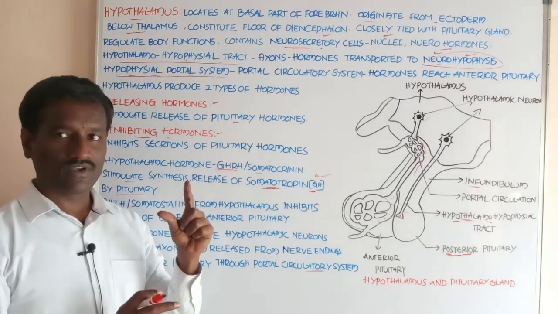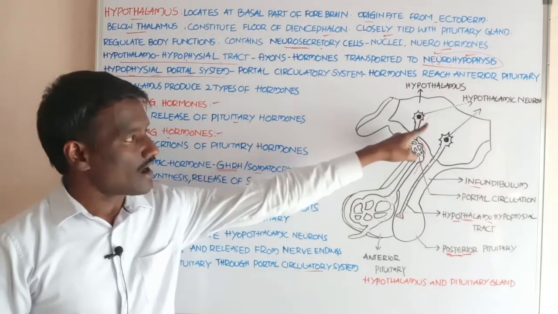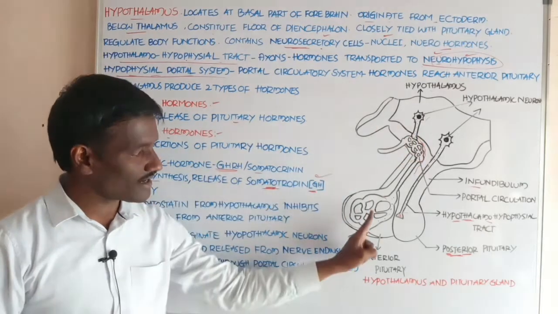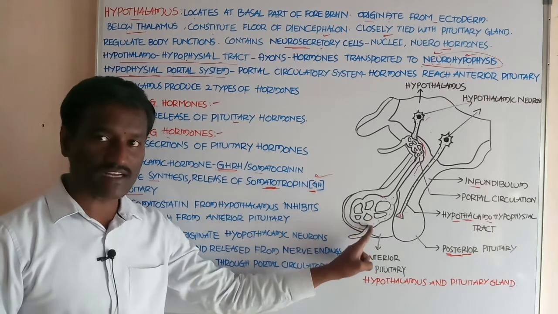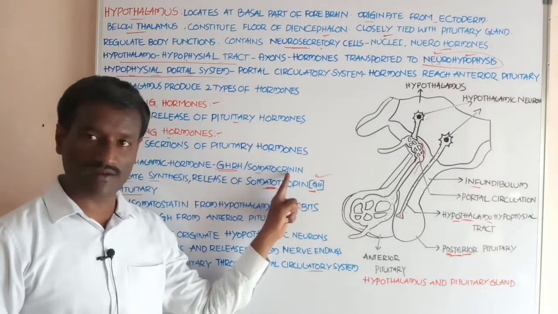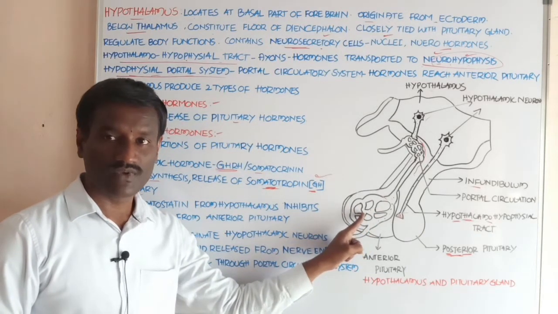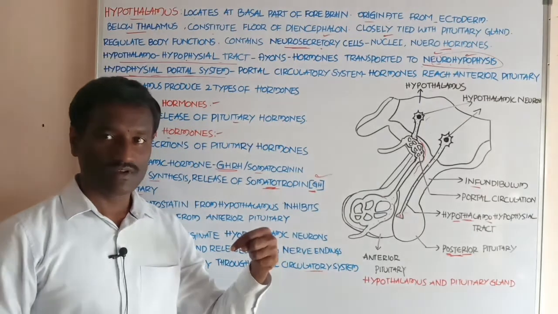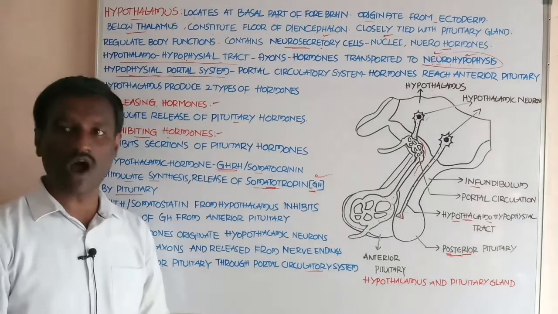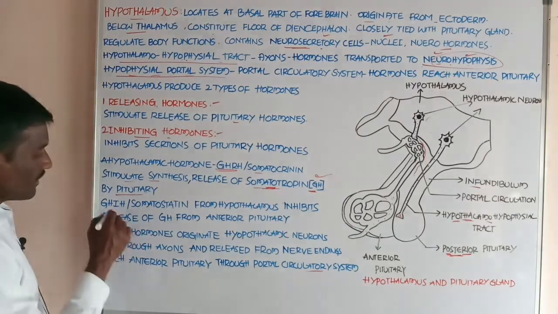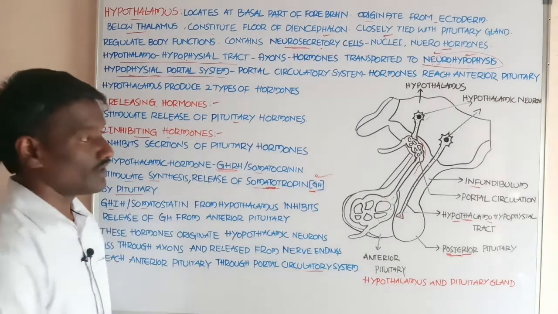Somatocrinin released from the hypothalamus reaches the anterior pituitary, and by its action the cells present in the anterior pituitary stimulate and release somatotropin, growth hormone, students.